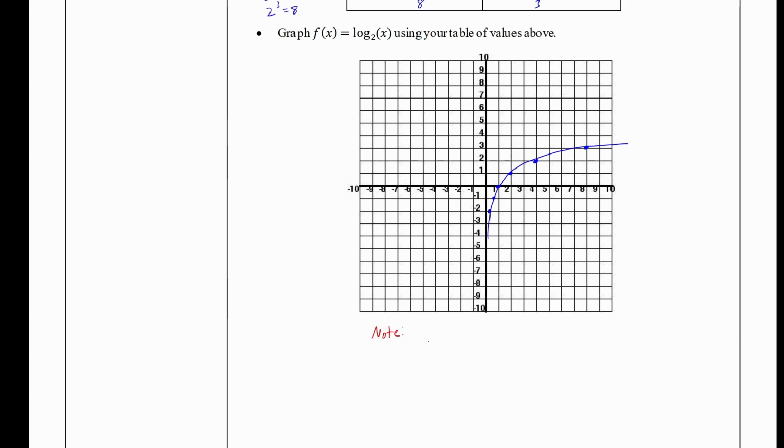An important feature to note on this graph: for an exponential function, remember that the graph gets closer and closer but never touches 0 for a y value. Here, the graph gets closer and closer but never touches 0 as an x value. On a graph in math, we call this feature a vertical asymptote.